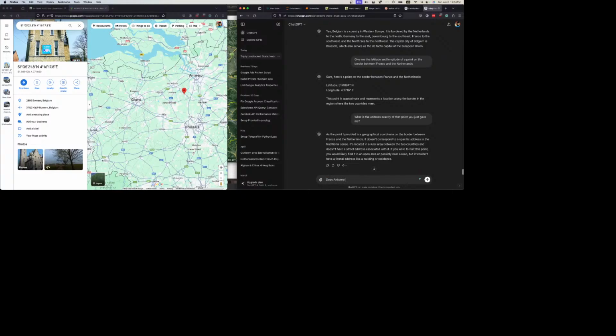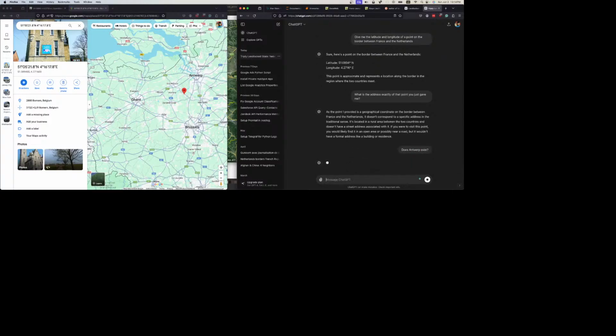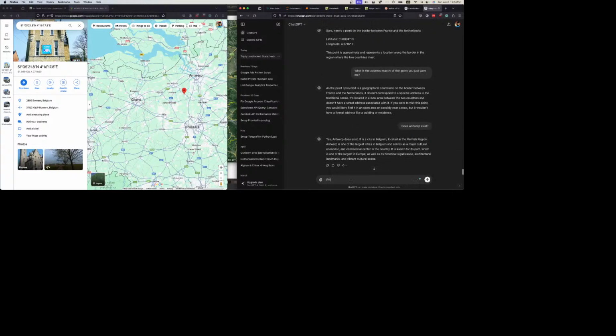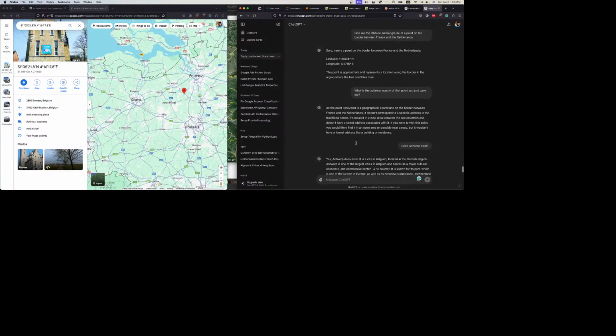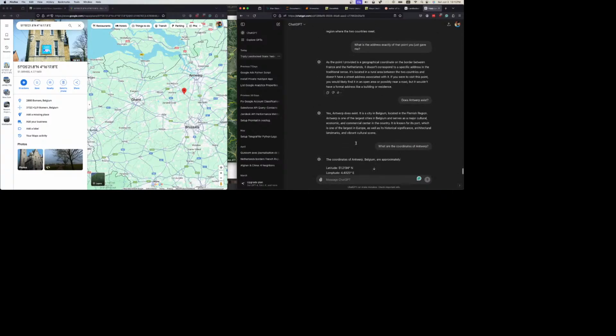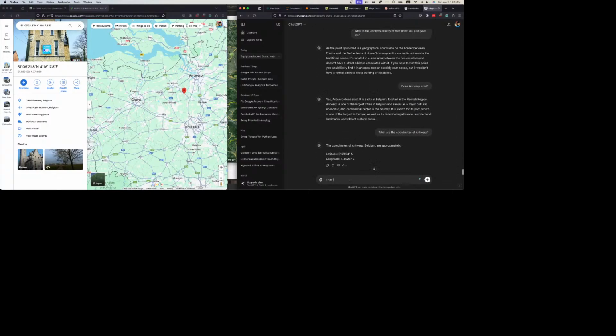Does Antwerp exist? What are the coordinates of Antwerp? Well, it did give me correct. That is awfully close. Is Antwerp close to the French border between France and the Netherlands?